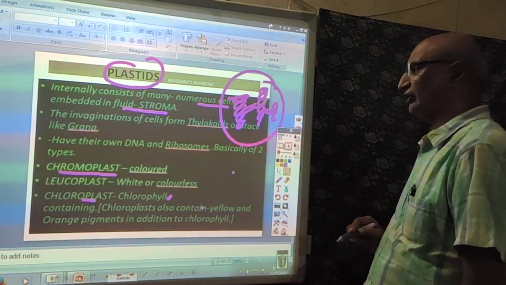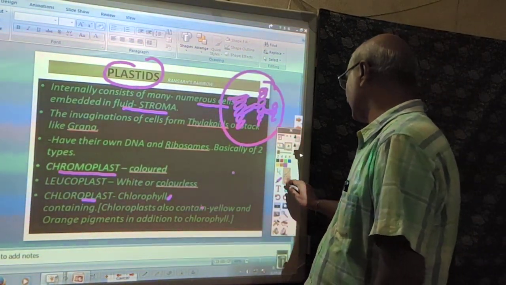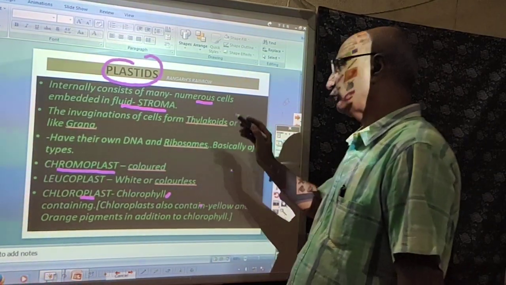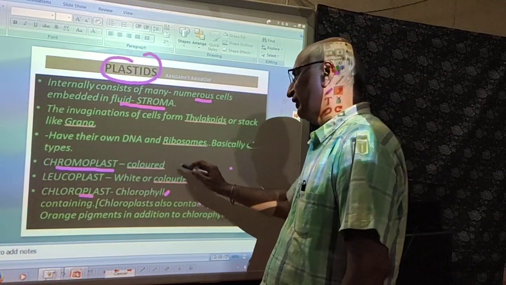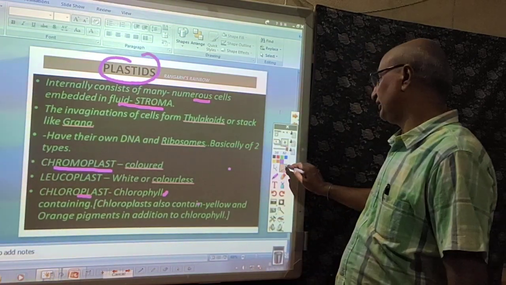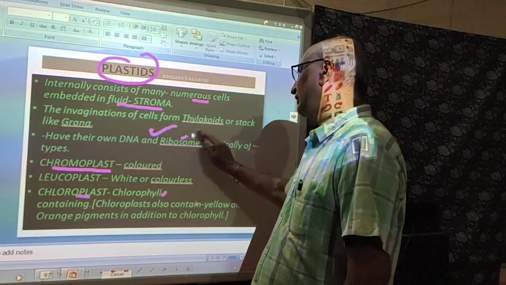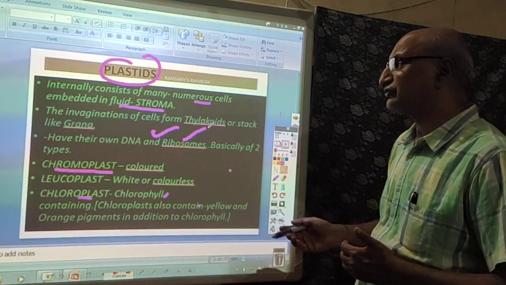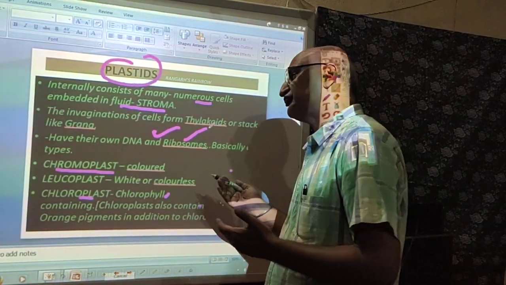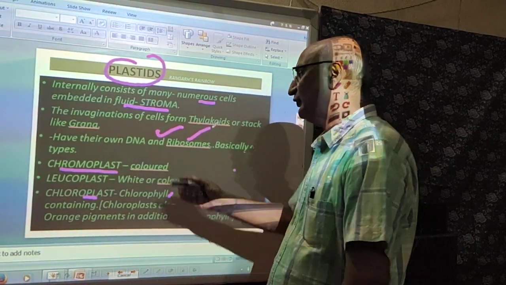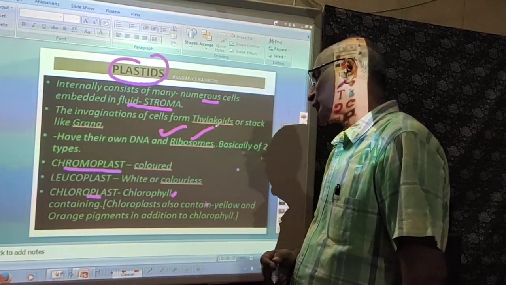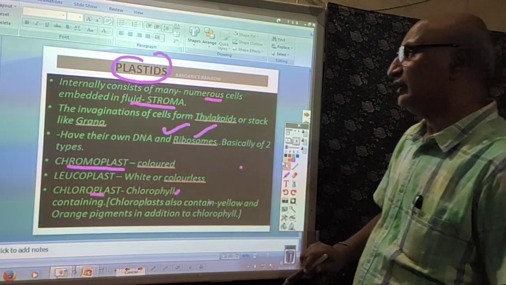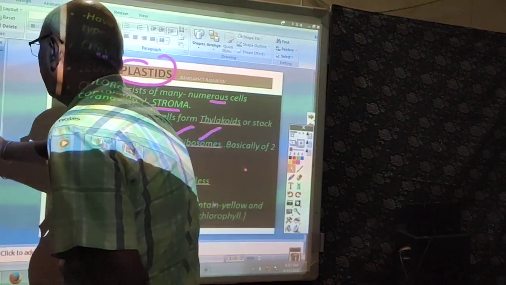Okay, so it is the structure like that. As I mentioned, like mitochondria, dear students, these chloroplasts or plastids also have their own DNA. They also have DNA and ribosomes. Okay, and as I mentioned, plastids can be categorized into three types: chromoplast, leucoplast, and chloroplast. These are very important organelles, basically defined in the green plants.